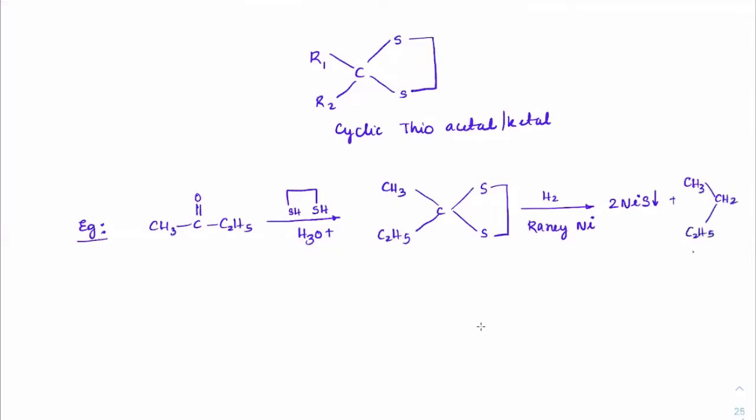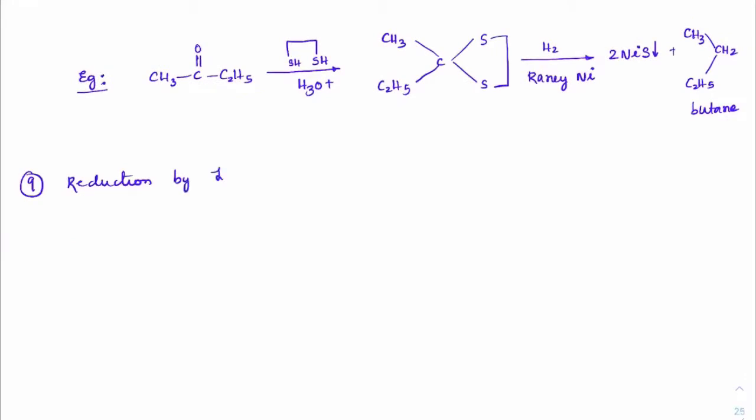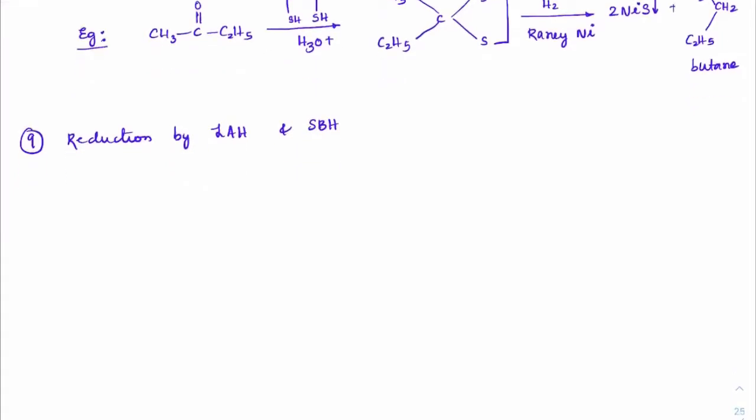So butane. Reduction by lithium aluminum hydride and sodium borohydride, NaBH4 and LiAlH4. I'll just showcase the reactivity. Suppose you have RCl and you react that with lithium aluminum hydride. Being a powerful reducing agent, it will go by the SN2 mechanism to make an alkane. So here if you check the reactivity, it varies as methyl, 1 degree, 2 degree and 3 degree.